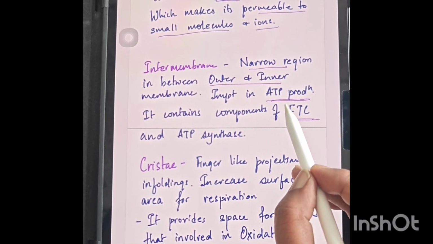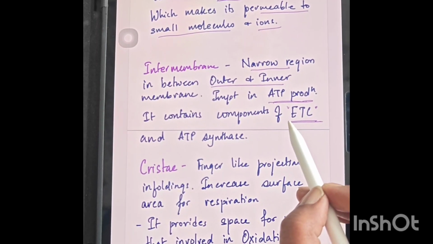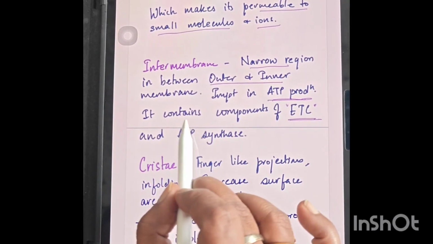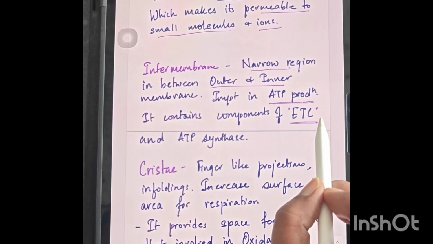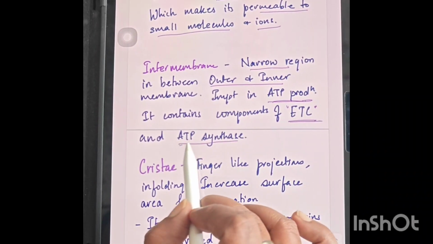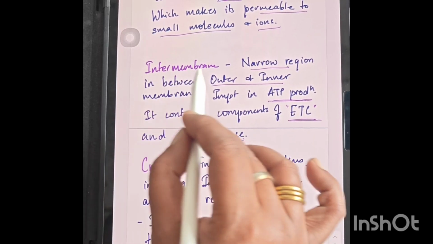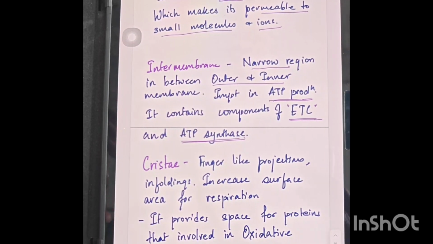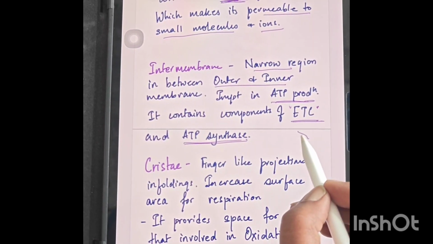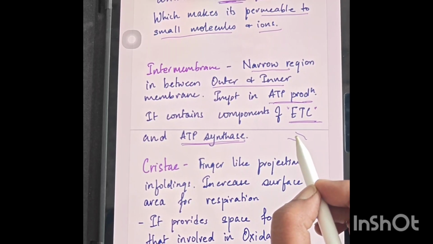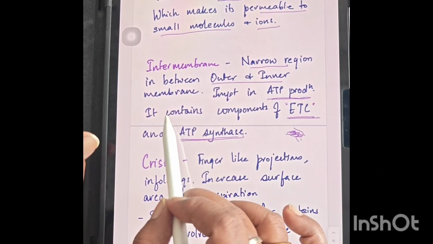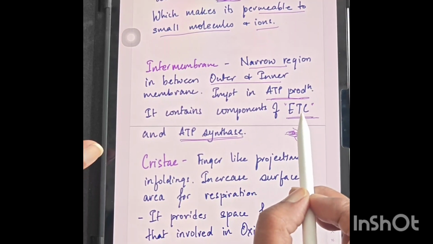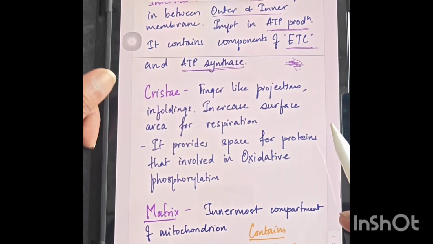I will not go into detail on the electron transport chain right now, but it contains the components required for the electron transport chain and ATP synthetase. So the intermembrane space is not just a space between the outer and inner layer, but it provides a space for different activities.